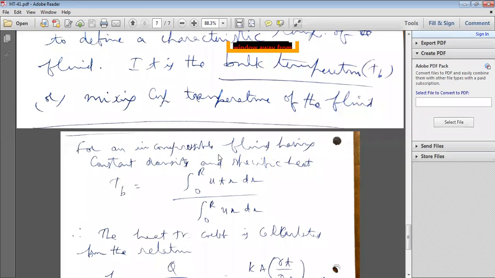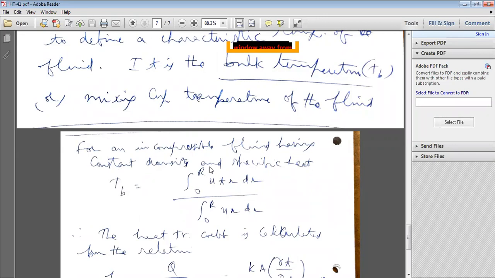If there is no change of density, the fluid is known as incompressible, having constant density and constant specific heat. For a fluid having constant density and constant specific heat, how do you find the bulk mean temperature T_b?